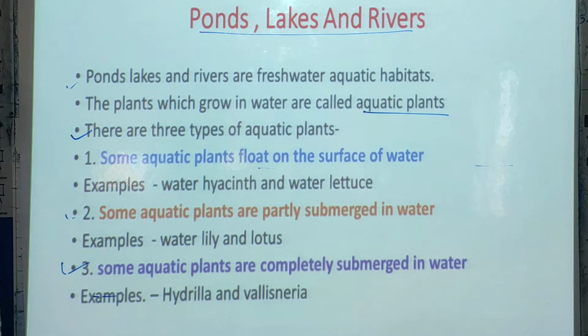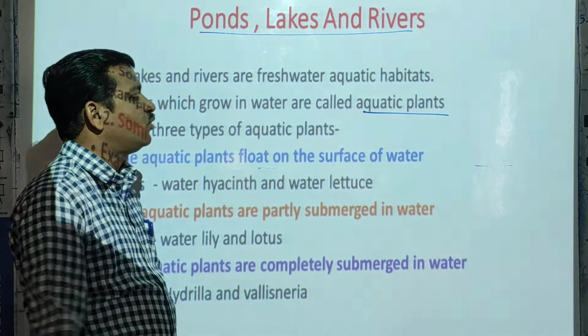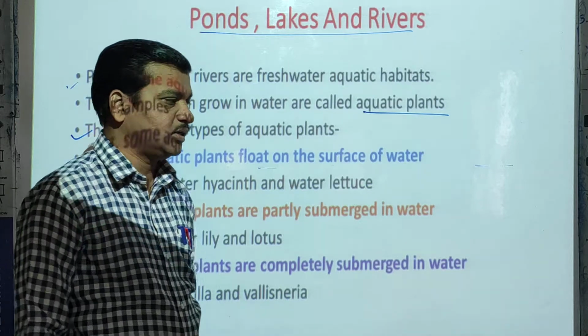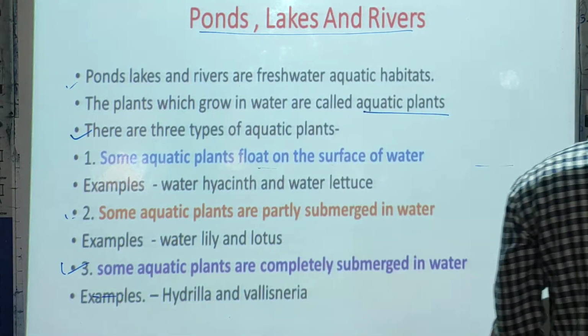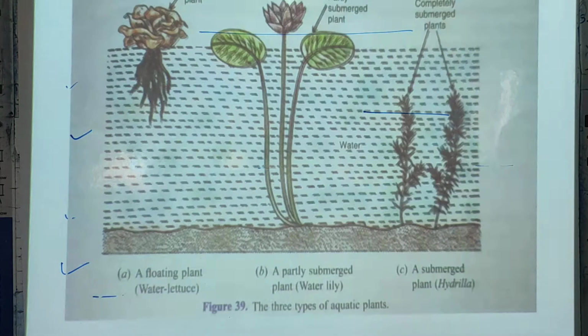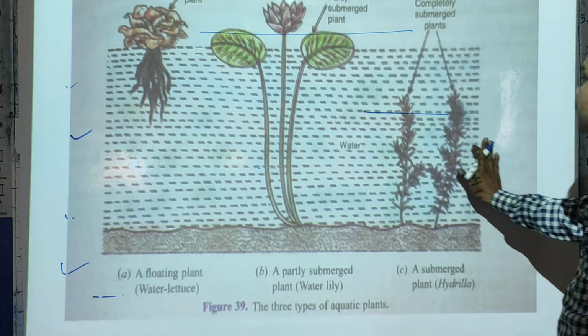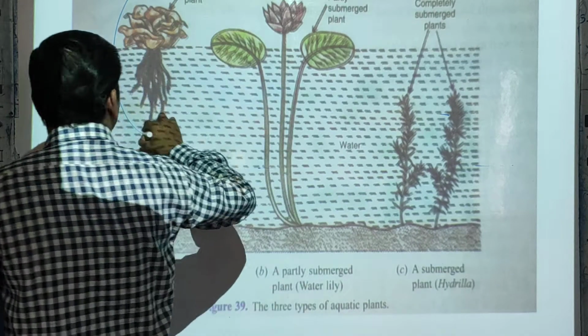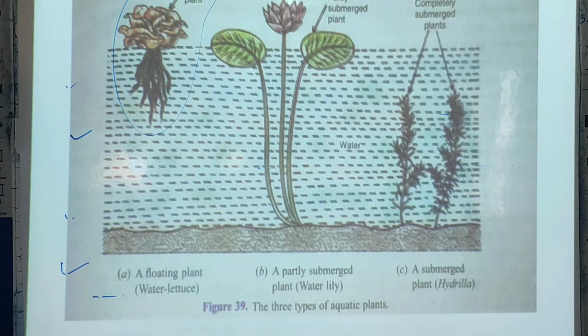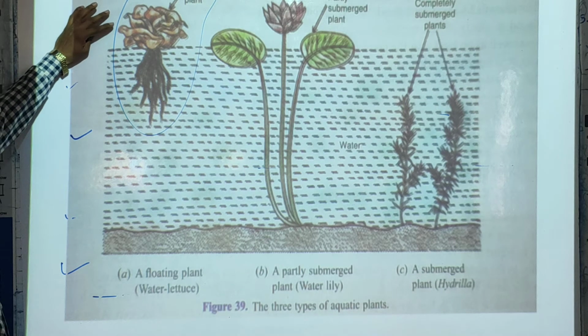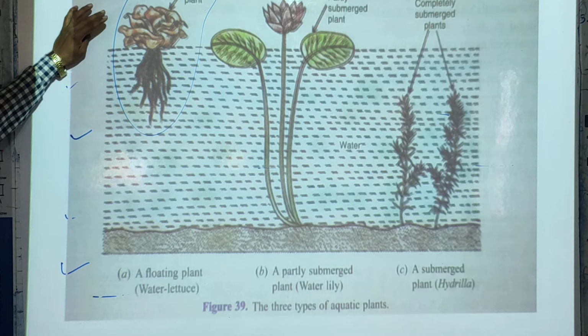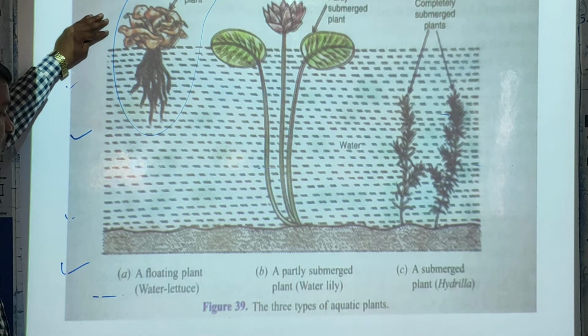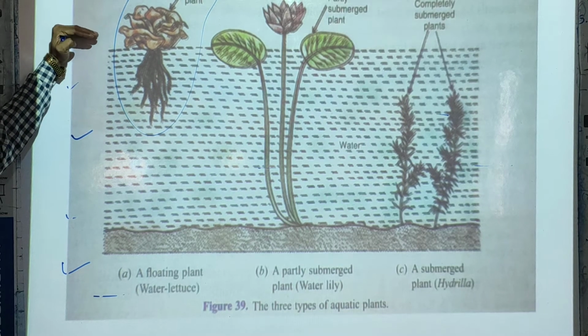First one, some aquatic plants float on the surface of water, as you can see in this picture. In this picture you can see a water lettuce or water hyacinth. These two plants float on the surface of water.